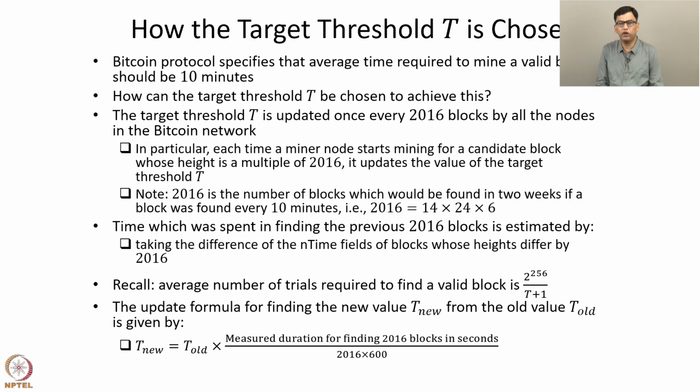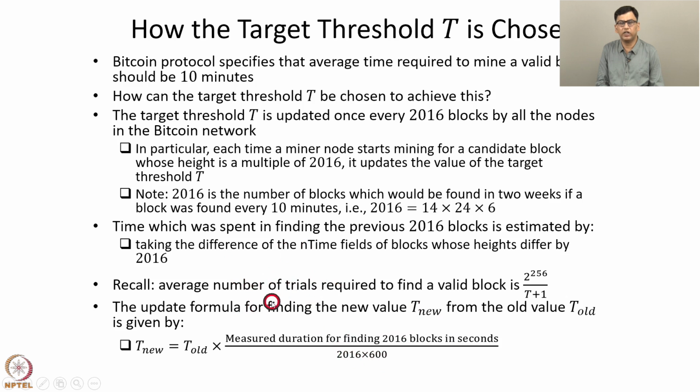Recall that we want the next block to be mined in roughly 10 minutes. The duration for finding the next block is 10 minutes, which is 600 seconds. For finding the next 2016 blocks, the duration that we want is 2016 multiplied by 600. And from the previous blocks, we can look up the measured duration for finding 2016 blocks in seconds.